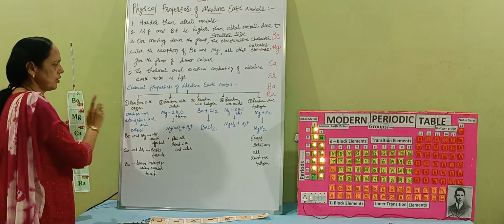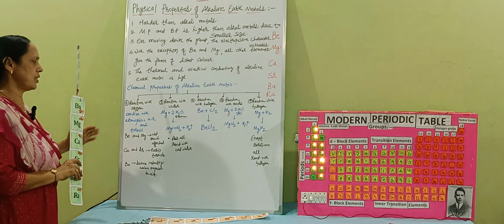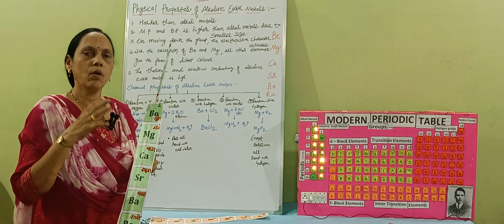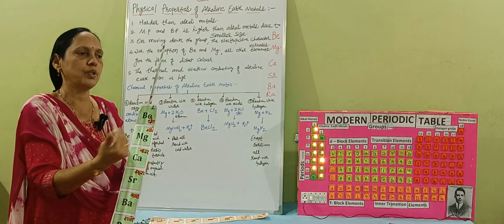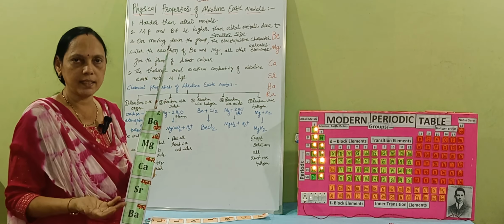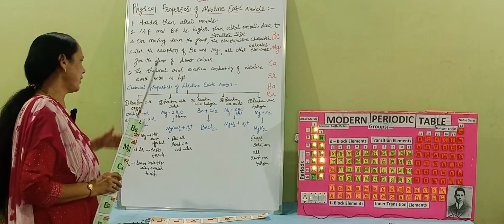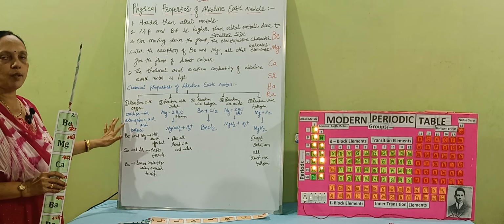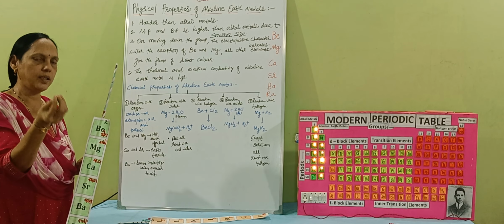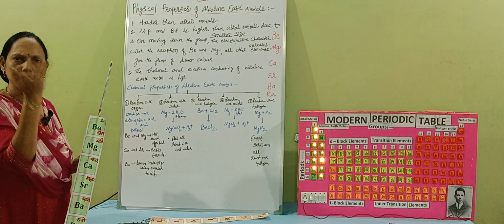First property, reaction with oxygen. Already you know that these are all metals, and all metals are highly reactive with oxygen. Whenever they come in contact with oxygen, they become oxidized and oxides are formed. That's why they oxidize with atmospheric air and very fast they get tarnished. These properties we have been studying since the 7th standard.